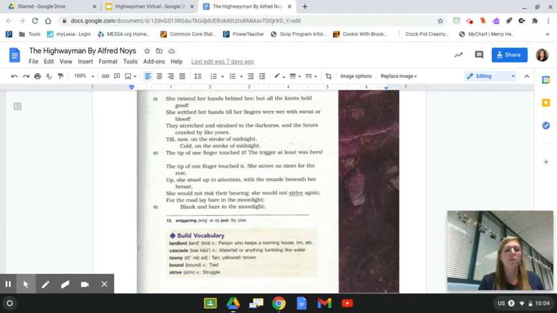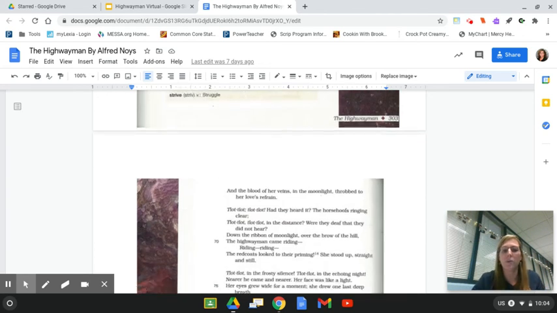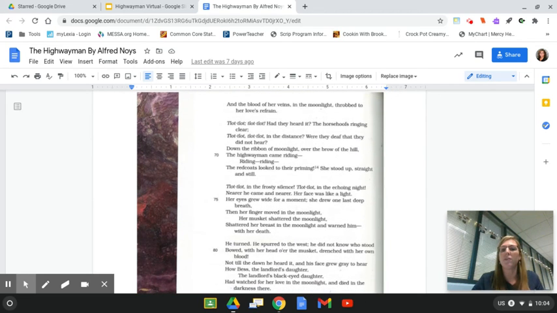She strove no more for the rest. Up. She stood up to attention with the muzzle beneath her breast. She would not risk their hearing. She would not strive again. For the road lay bare in the moonlight, blank and bare in the moonlight, and the blood of her veins in the moonlight throbbed to her love's refrain.